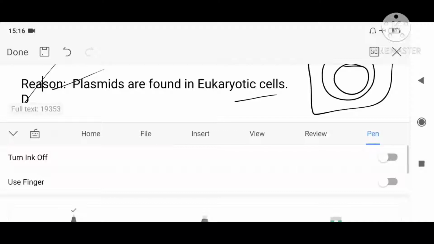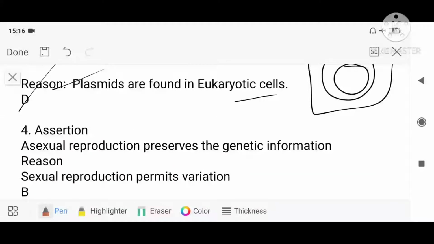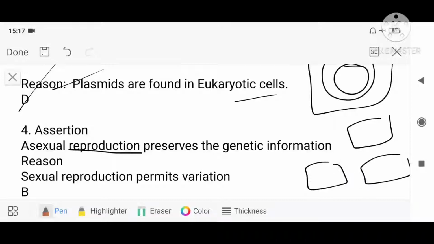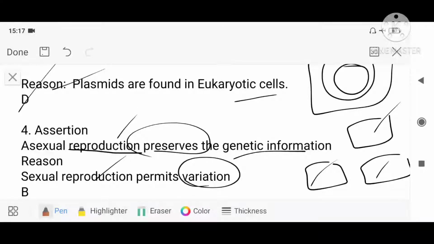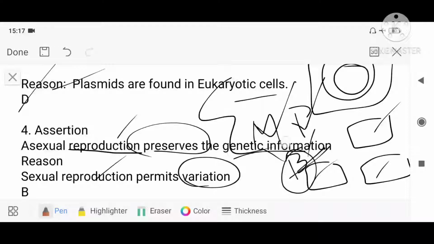Assertion: asexual reproduction preserves genetic information. Reason: sexual reproduction permits variation. See, in asexual reproduction, obviously from the parent two daughter cells are formed, and these two daughter cells have the characteristics of the parent. This is correct. Genetic information of the parent is preserved. In sexual reproduction, variation is possible, yes. One is maternal, another one is paternal. When you see the baby that is formed having the characteristics of both maternal and paternal, it is because of some regions where crossing over takes place, which leads to variation. So here meiosis is taking place, crossing over is taking place.